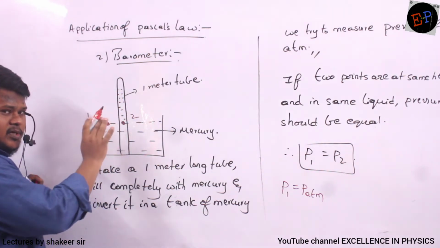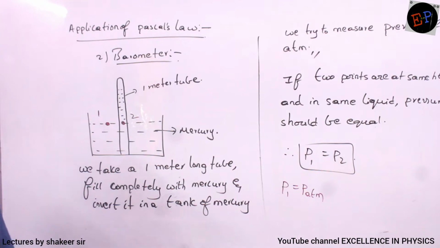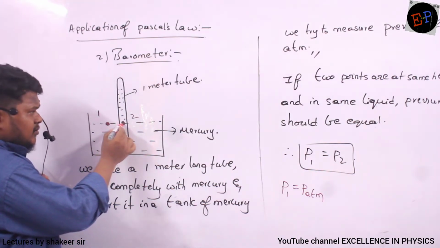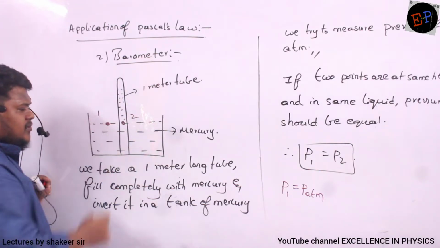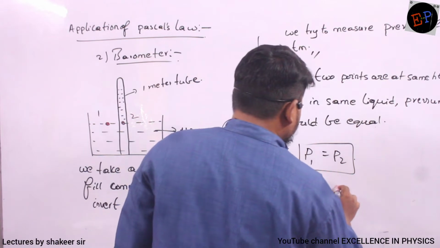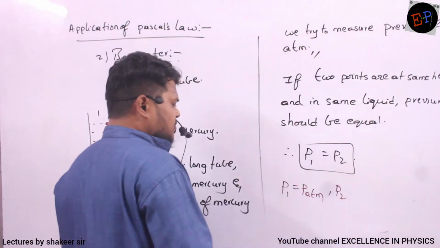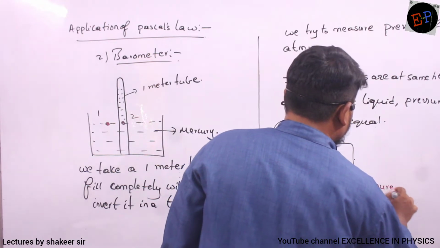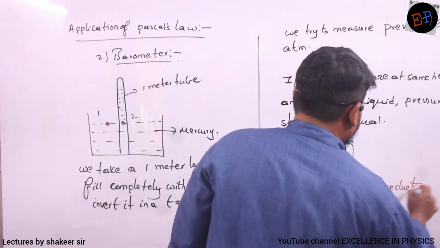No. So atmospheric pressure is not acting there. Okay, ma? So at point number 2, the pressure should have been only because of length of this mercury column. Are you able to understand? So pressure at point number 2 is only because of pressure due to mercury column.